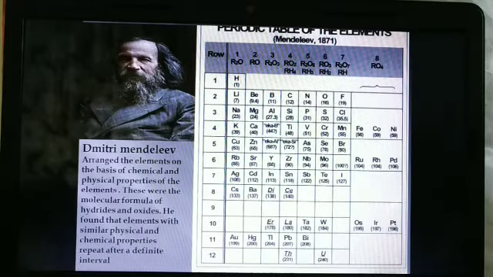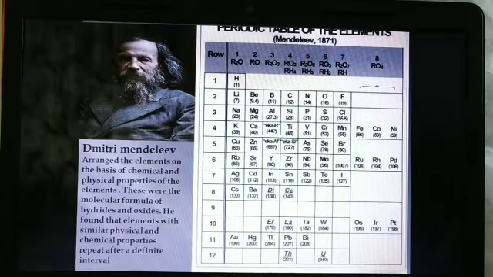Here further Mendeleev, that is Dmitry Mendeleev, you could see the picture. He arranged the elements on the basis of chemical and physical properties. These were the molecular formulas of hydrides and oxides. Mendeleev was a Russian scientist, so his periodic table was the most important step in the classification of elements. He arranged 63 elements.